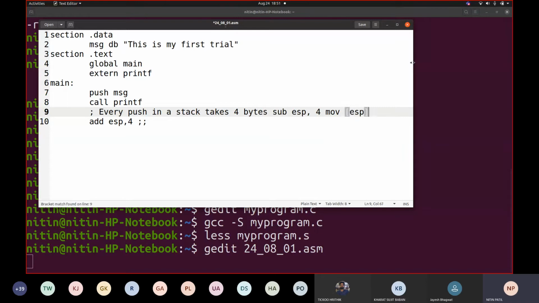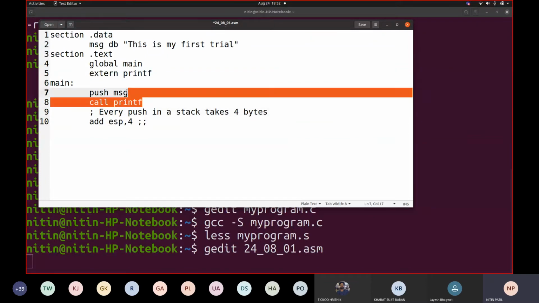Now this bracket tells that at this address, push this value. So ESP would be representing the address, and at that address, move the value represented by MSG. That's what you are going to write. So instead of writing these two statements, we simply write push MSG. This push MSG will take care of deducting the stack pointer so that a push can happen.